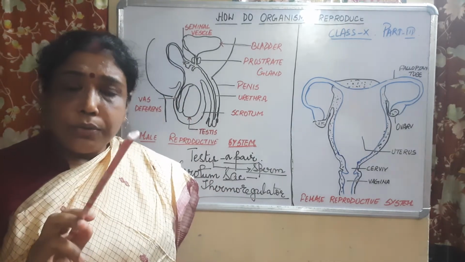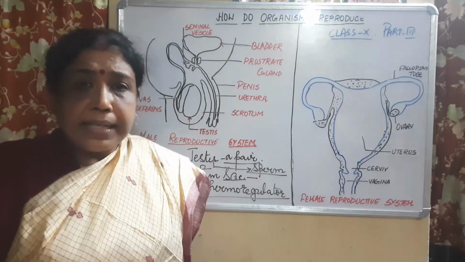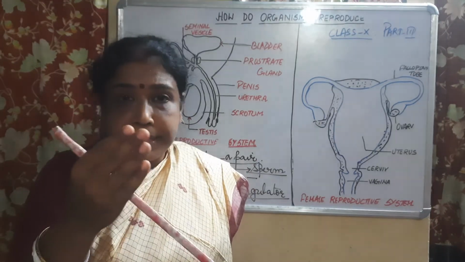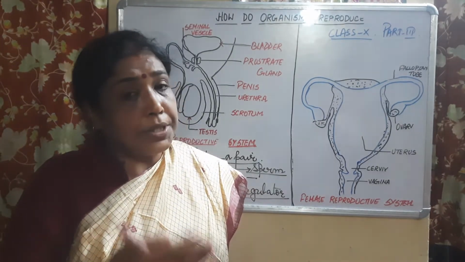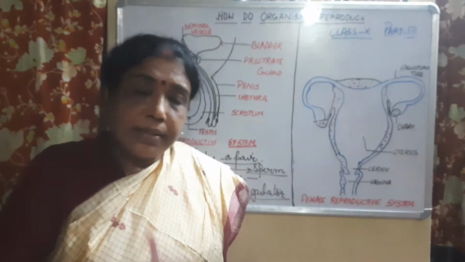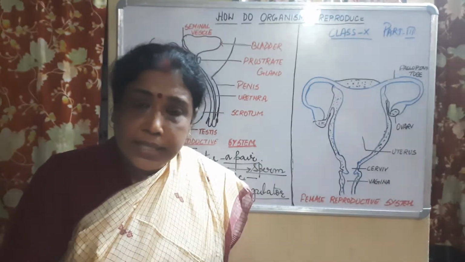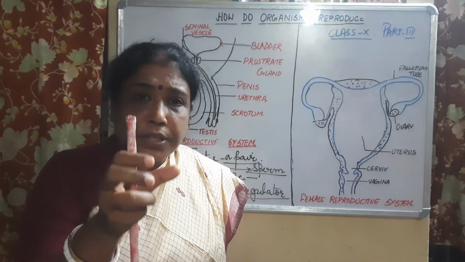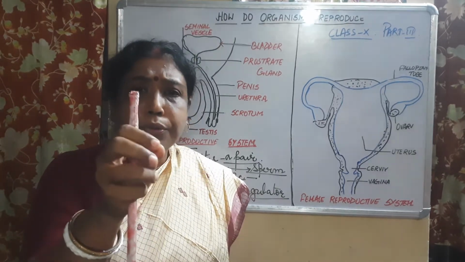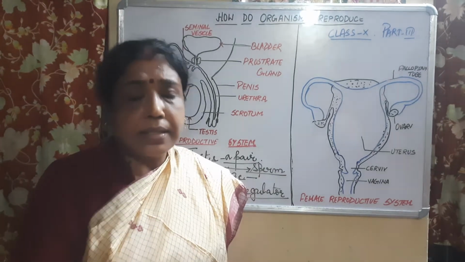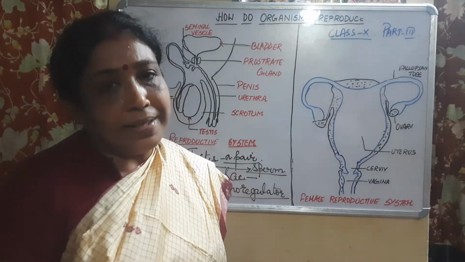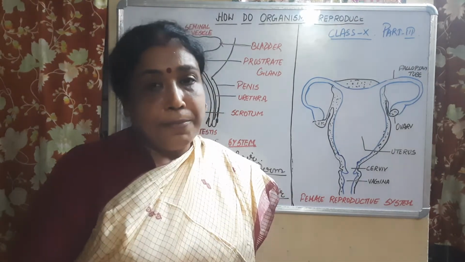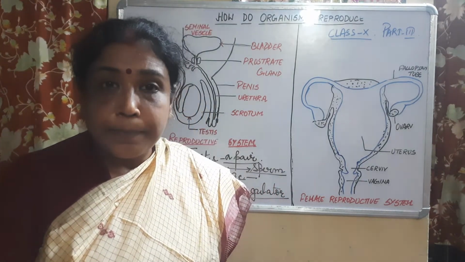Sperm needs a temperature 2 to 2.5 degrees Celsius, in some books 2 to 3 degrees Celsius, lower than the body temperature, at the time of production of sperm.